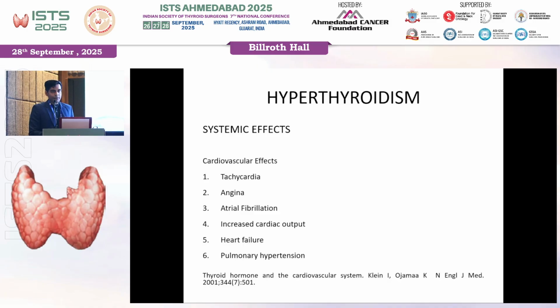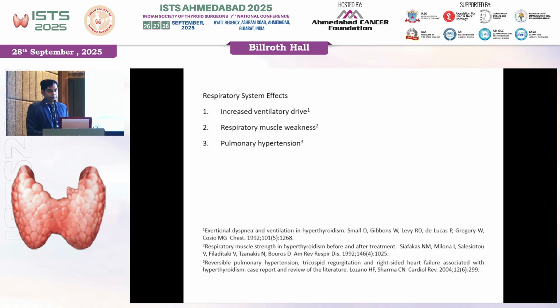They may have pulmonary hypertension, because these are because of the genomic as well as the non-genomic actions, predominantly of T3 that happen on the myocardium, and this T3 is responsible for both the systolic contractility as well as the diastolic relaxation, and it also has effects on the AV as well as the SA node, and hence right from the contractility to the polarization pathway, the T3 has a role throughout the pumping system of the heart. There are also respiratory effects where there is an increase in the ventilatory drive. Patients may have respiratory muscle weakness and again pulmonary hypertension.